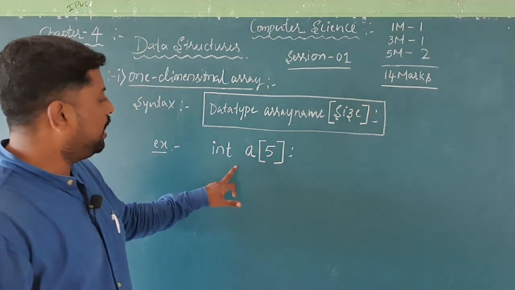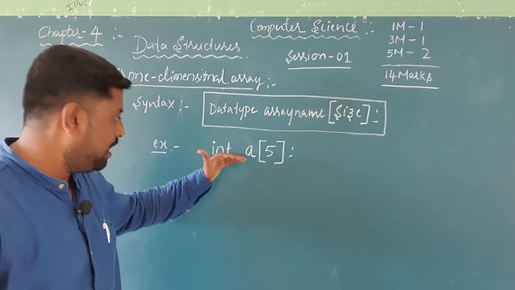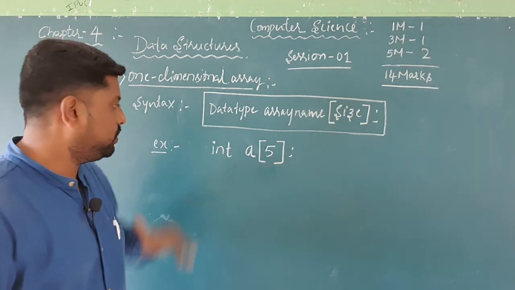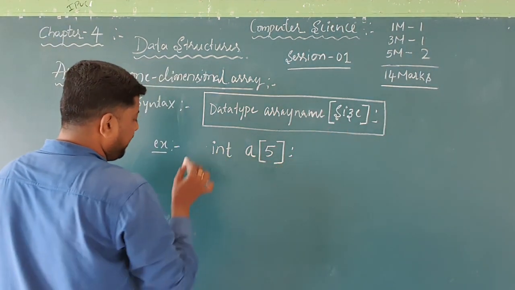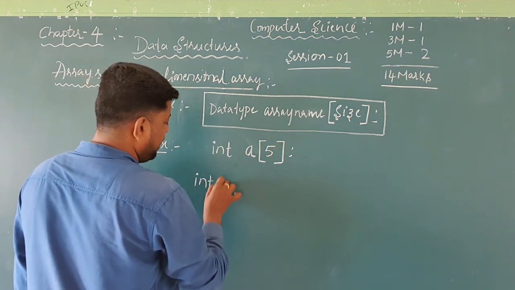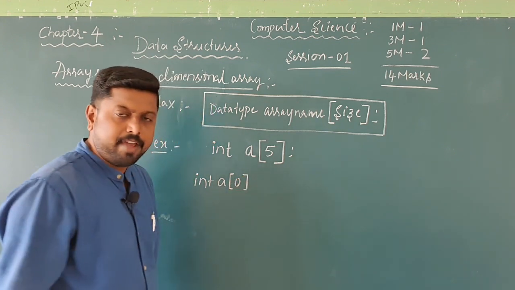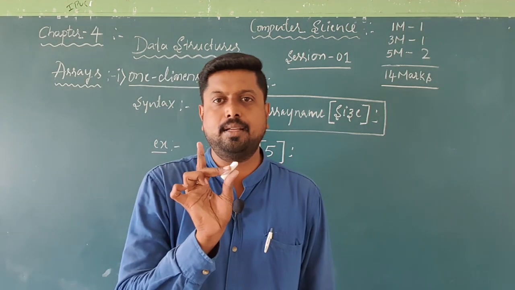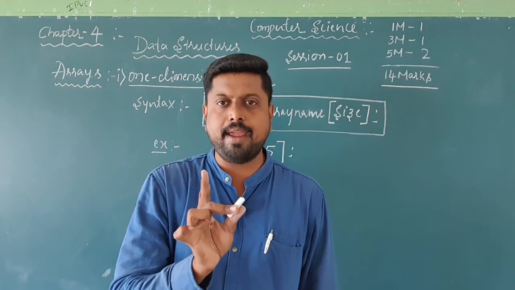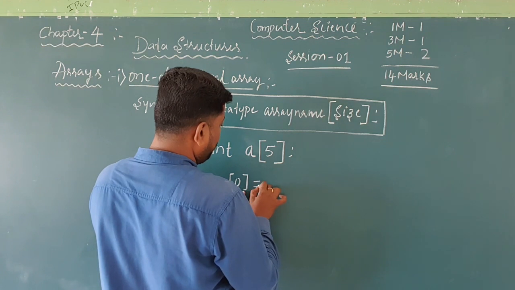Then how to initialize this example? If I want to initialize it, I will write how these 5 elements are accessible. Let us see one by one. For example, int a of 0, because arrays are always zero-based indexed, so the locations of the elements always start from 0. a of 0 is the first of the 5 elements.